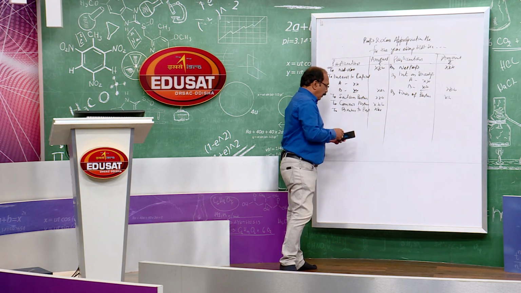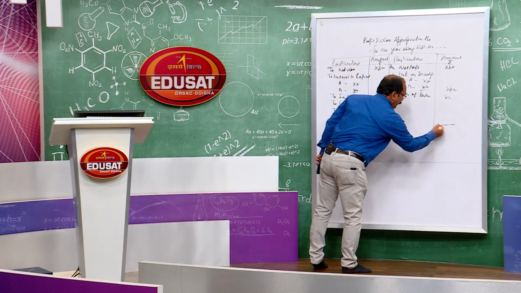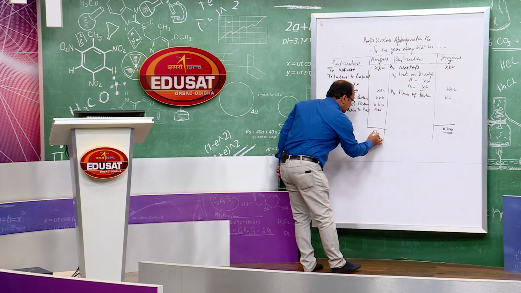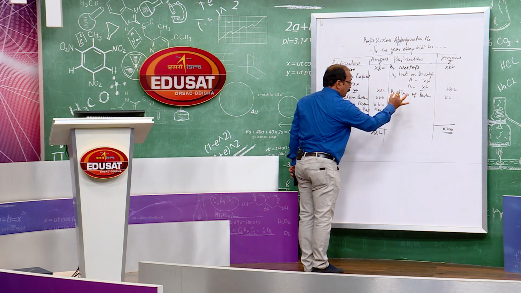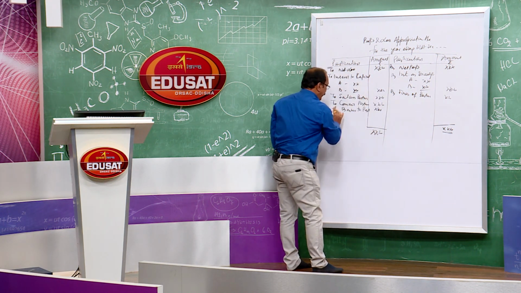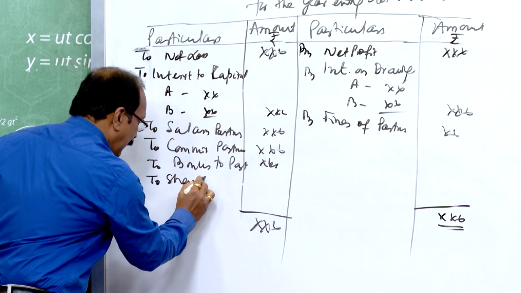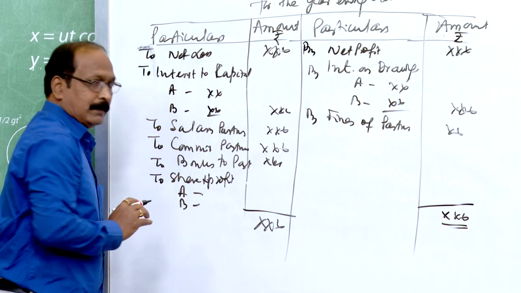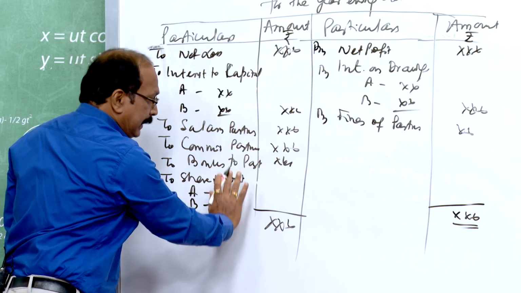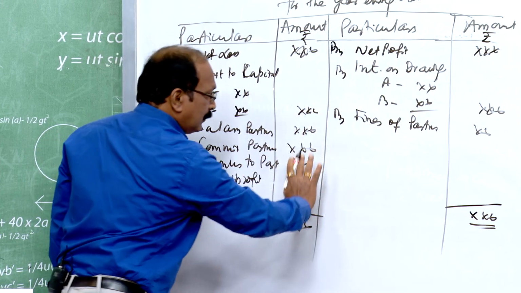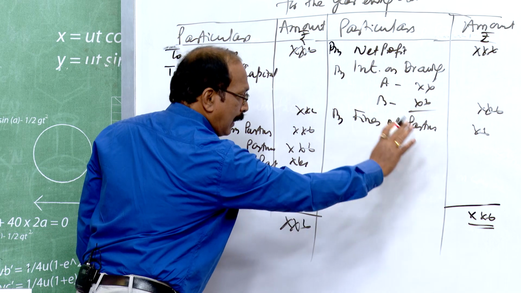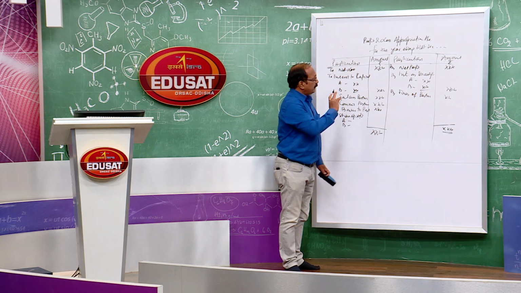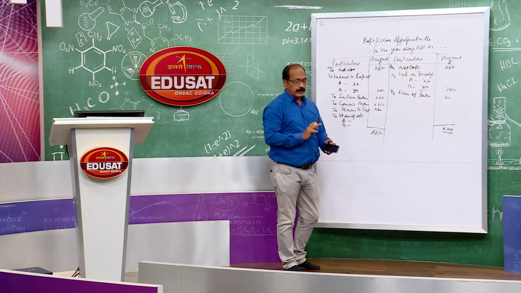Then if you compare both the sides, you will get the difference. Suppose this side comes to something, then you have to show the difference as a balancing figure. If this side is heavier than this side, that is share of profit, to be distributed among A and B, the partners. Similarly, if this side is heavier, that is a loss to be shared by the partners of the organization. Clear my point? So, this is all about your profit and loss appropriation account.